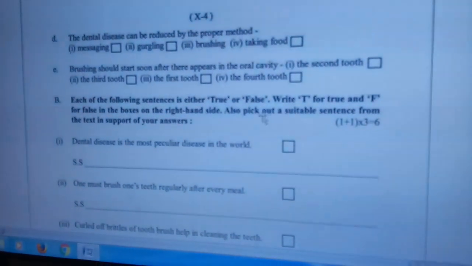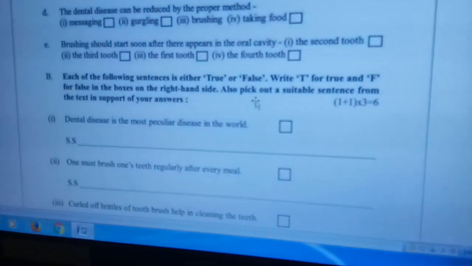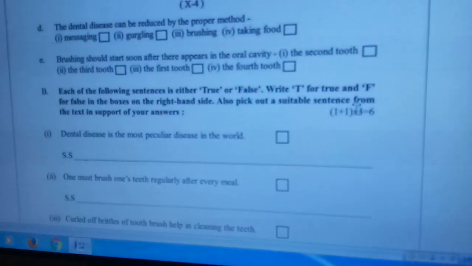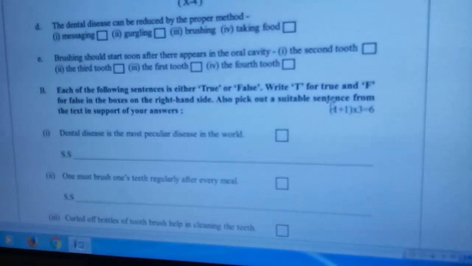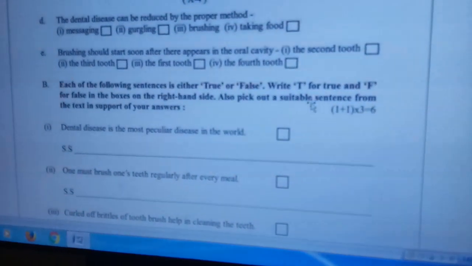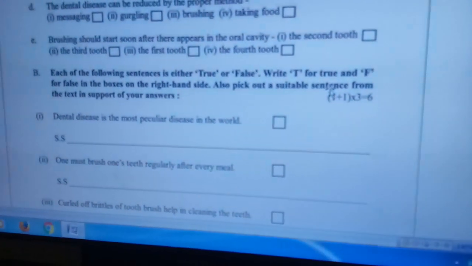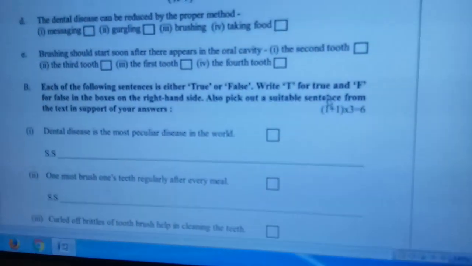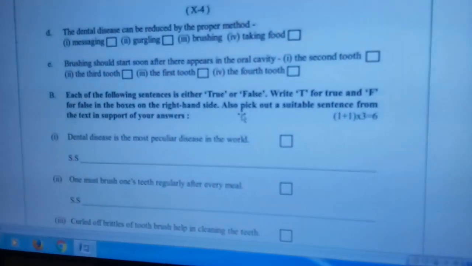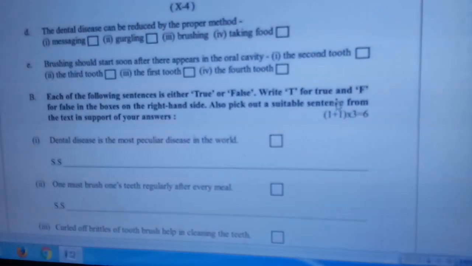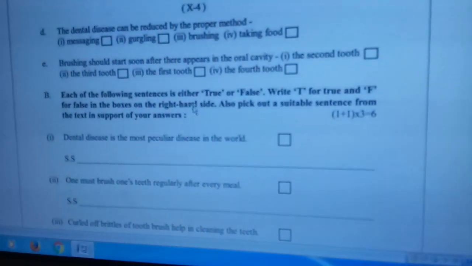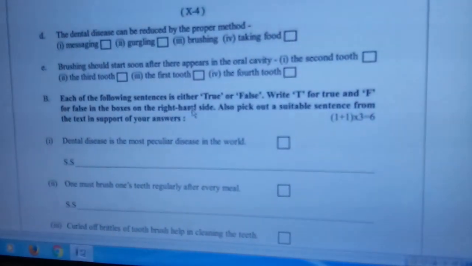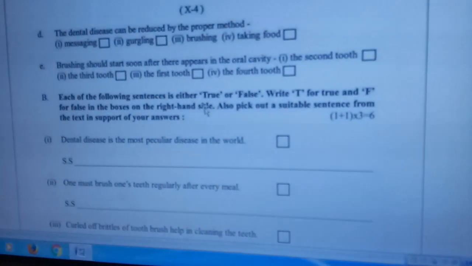If it were written in this way, that you have to pick out a suitable part, suitable expression, suitable statement, then you should have written the phrase or a part of the sentence. But you have been asked to write a suitable sentence, so you have to write the complete sentence. Just notice these small things, otherwise you will be discredited.